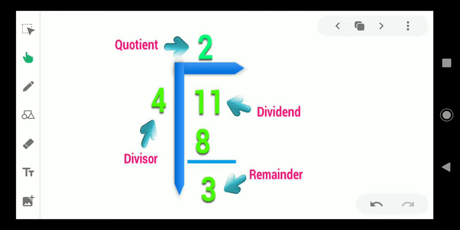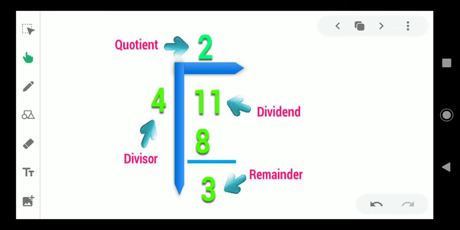Whenever a question like that comes, you should remember the multiplication table of the divisor given here. Start saying the multiplication table. 1 into 4 is 4. 2 into 4 is equal to 8. 3 into 4 is equal to 12. See, here we have only 11, so we should not consider 12. Instead, we should consider a smaller number. 2 into 4 is 8, which is less than 11.